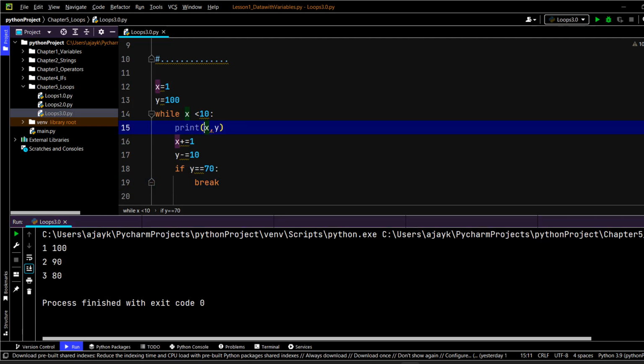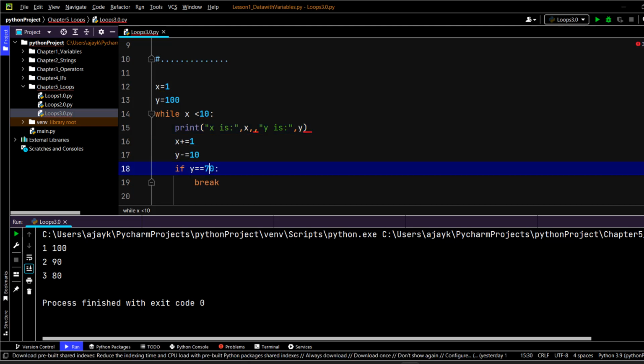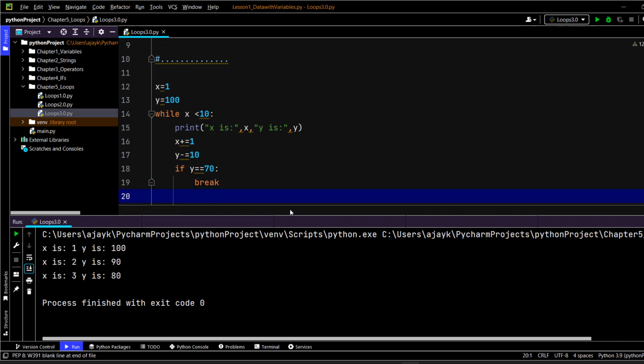In fact, we can do one thing: we can write it this way, x is, and then y is, with a comma, like this. I think this is cool. So now let's run the code. See that the moment it touches 80, the code is going to immediately break. So it's the same concept.